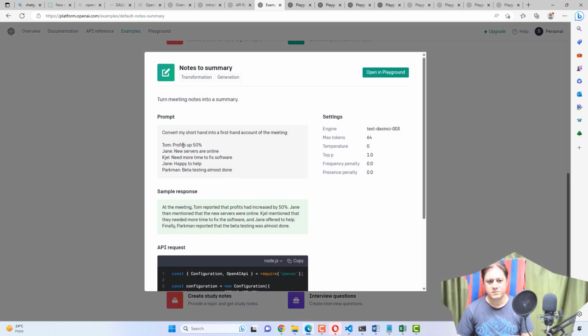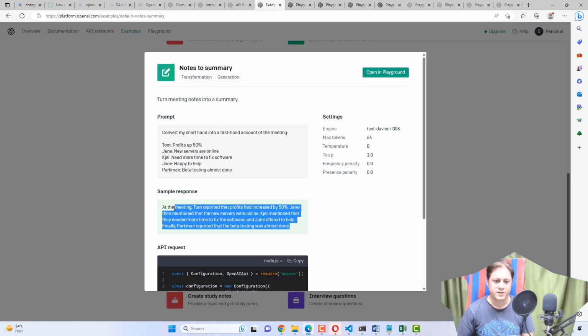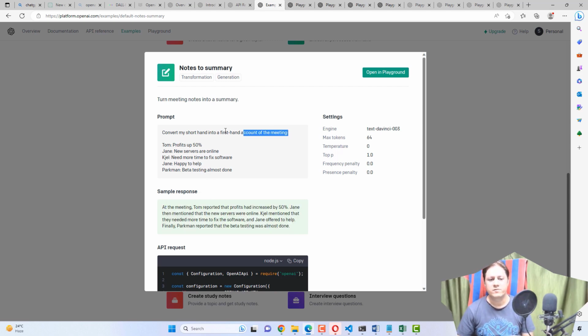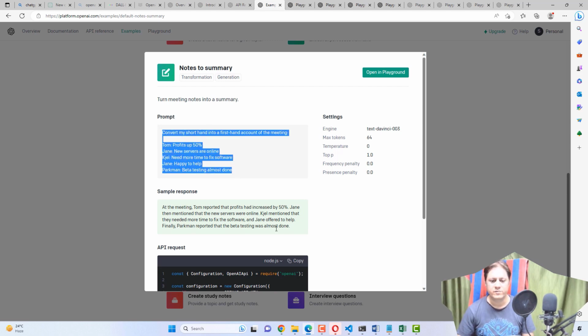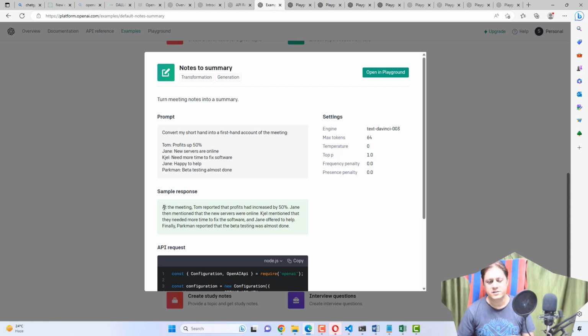In this example, if you see, it's a note to summary. It comes under two categories: transformation and generation. It turns meeting notes to summary. Let's say you have given the shortcuts. Tom, profits up 50%. Jane, new servers are online. Jane, need more time to fix software. Jane, happy to help. Parkman, beta testing algorithm. It will write you kind of minutes of meeting. If you provide this and say convert my shorthand into a first hand account of the meeting, it will respond with somewhat this output response.